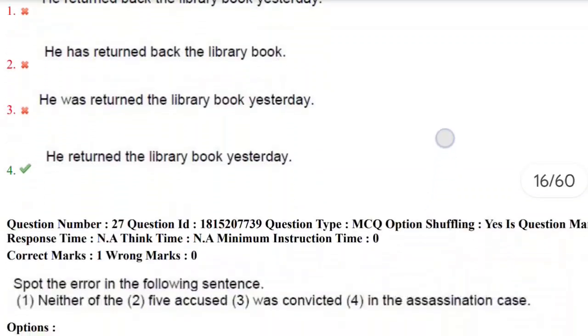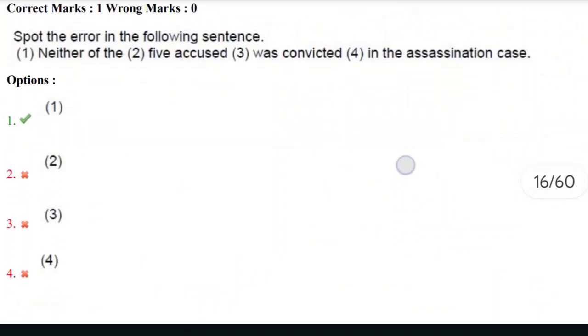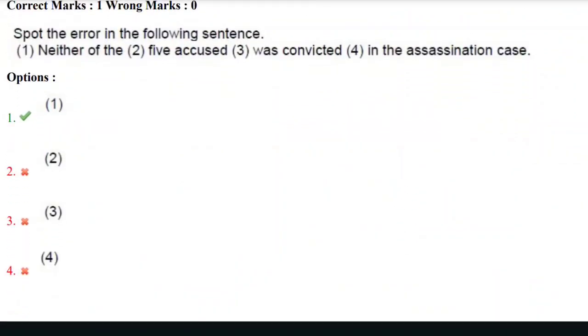Let's move towards the next question, the 27th question. Spot the error in the following sentence. Here we have the sentence: Neither of the 5 accused was convicted in the assassination case. And we have options like, neither of the 5 accused was convicted in the assassination case.